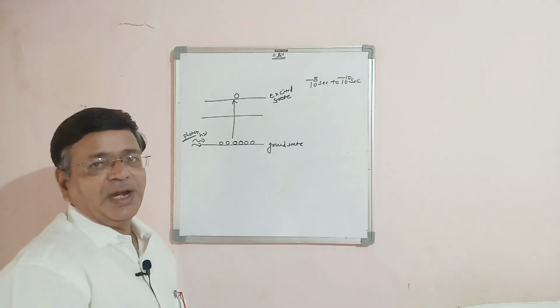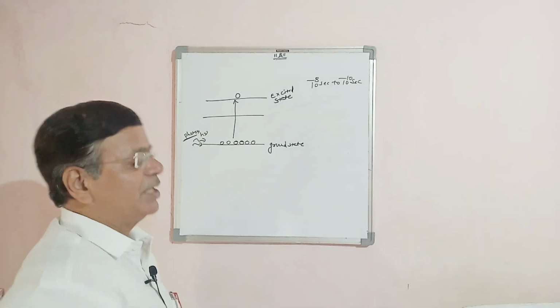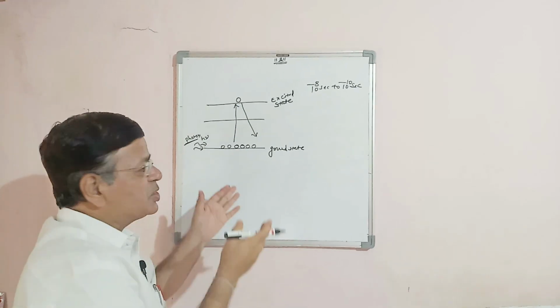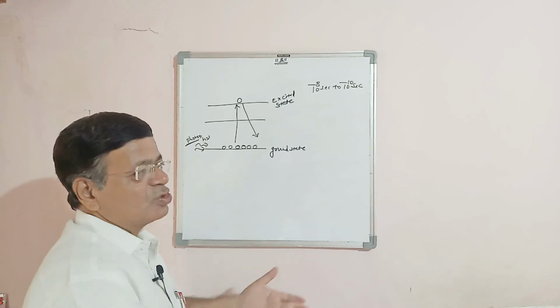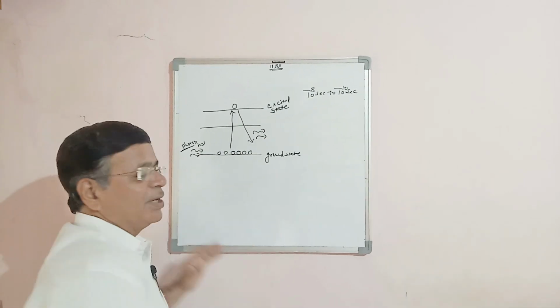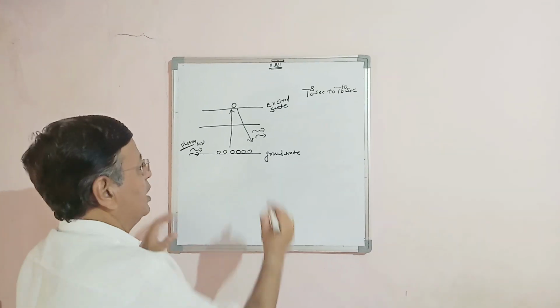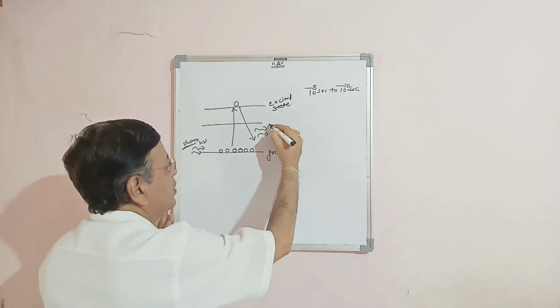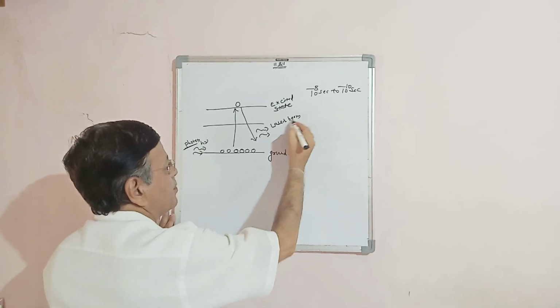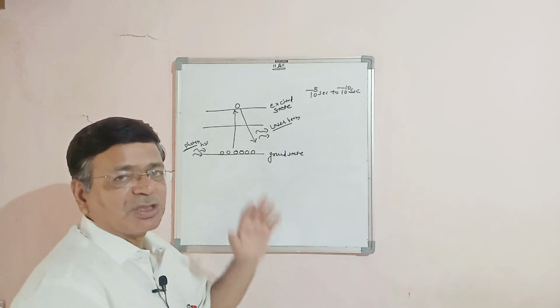After this short period, they undergo de-excitation and reach the ground state again. While they are reaching the ground state, that is, while de-excitation takes place, the energy stored within them comes out in the form of radiation, that is, emission, which is nothing but your laser beam. In this way, lasing action takes place.